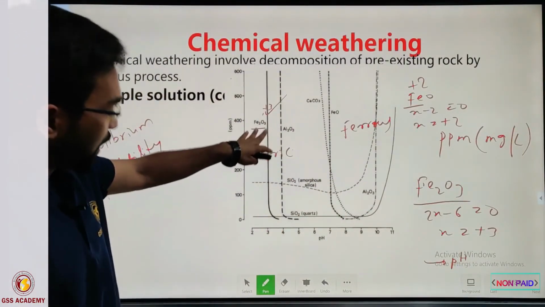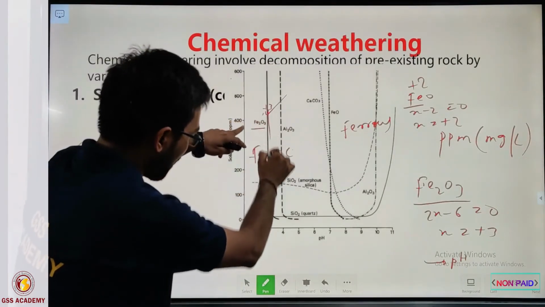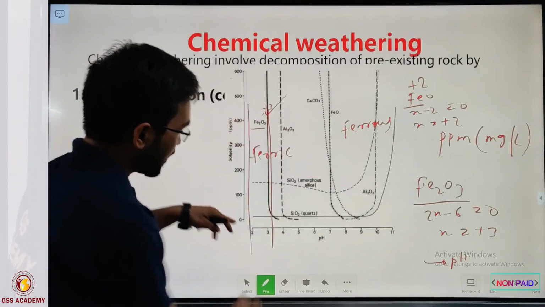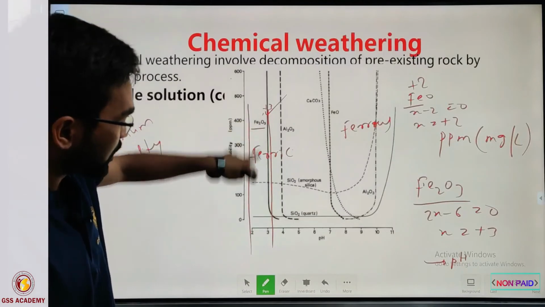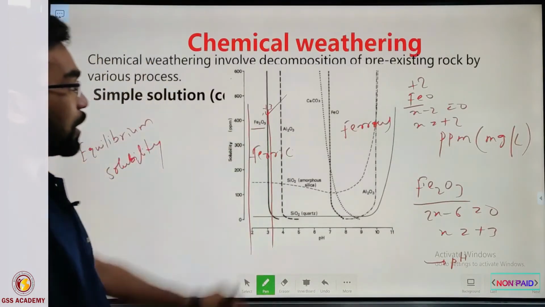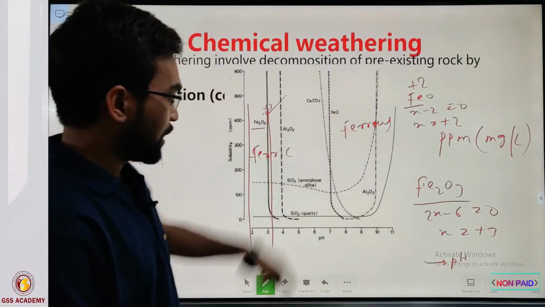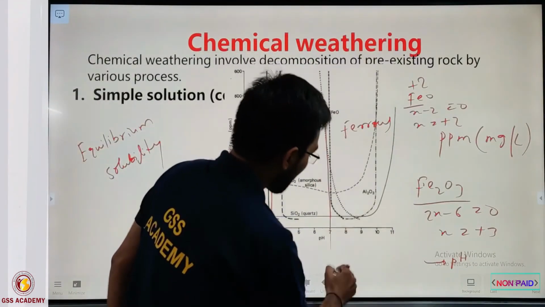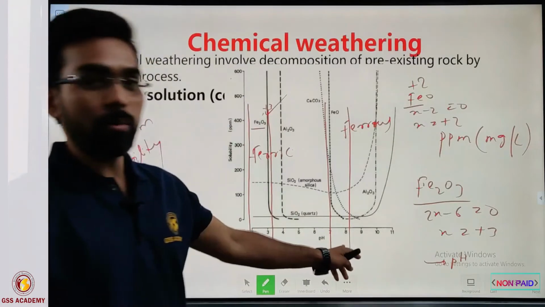So for the ferric oxide, you can see, the pH condition to dissolve it is almost below 3.5 or 4, but for the ferrous oxide the dissolution is around normal condition.